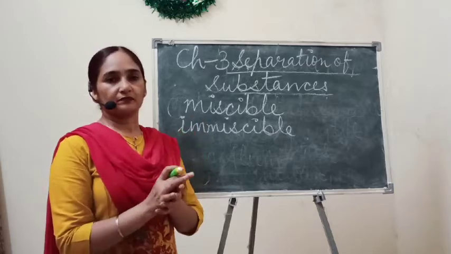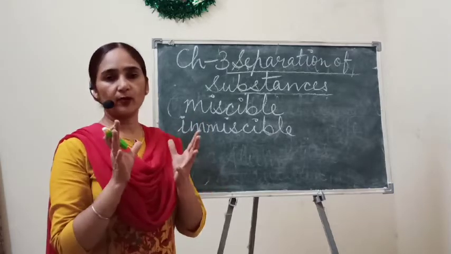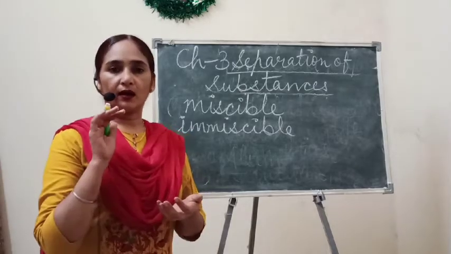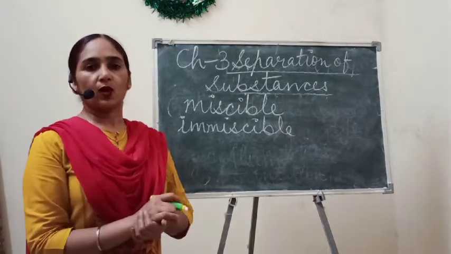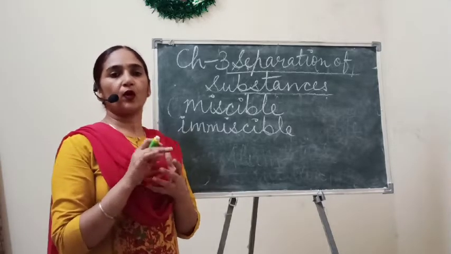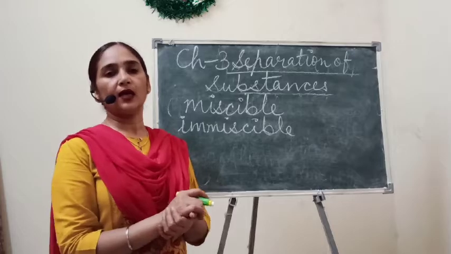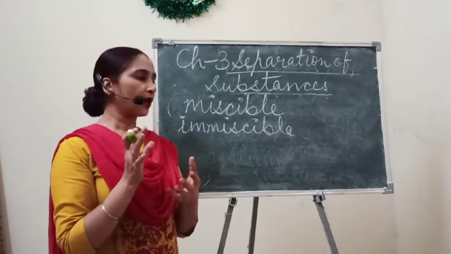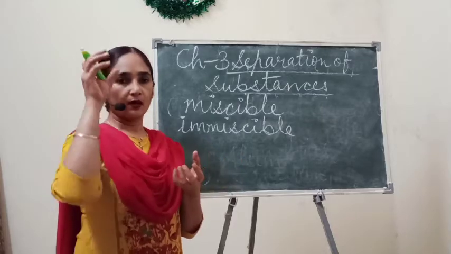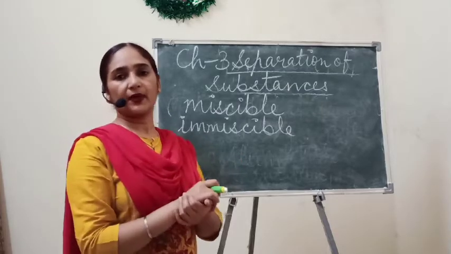There is an instrument or apparatus available in the lab that is called a separating funnel. With the help of that separating funnel we can easily separate out oil from water, by putting them in the separating funnel.